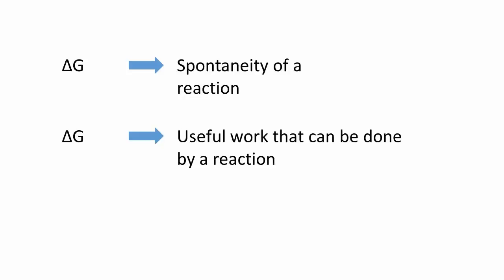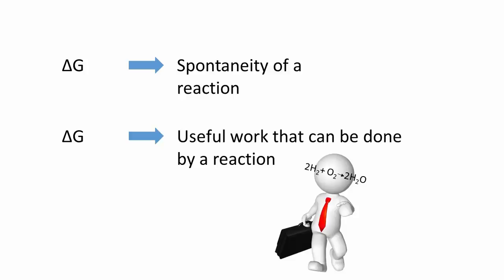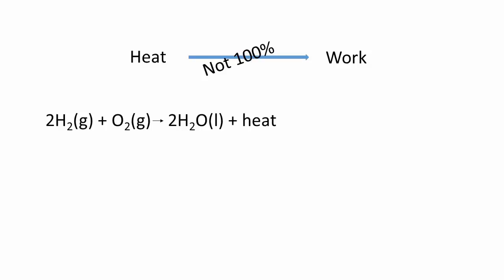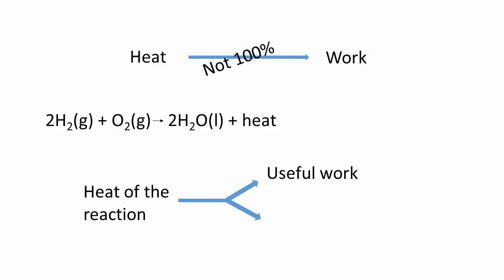Beyond telling us if a reaction occurs or not, the Gibbs free enthalpy change tells us the amount of useful work that can be done by a reaction. Though heat and work are two forms of energy and can be seamlessly converted one into another, not all the heat of a chemical reaction can necessarily be used to do useful work. Imagine the combustion of hydrogen gas with oxygen gas. The result is an incredibly exothermic reaction, with water as the final product. However, not all of the heat can be converted into useful work.